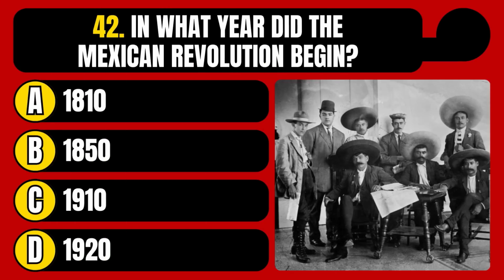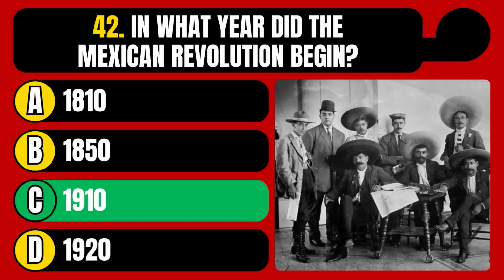In what year did the Mexican Revolution begin? 1810, 1850, 1910, or 1920? The correct answer is option C, 1910.